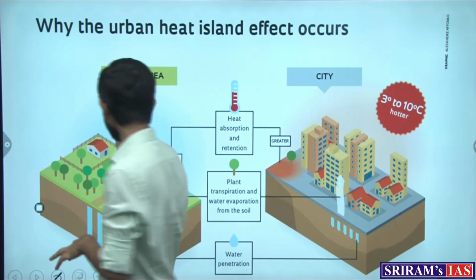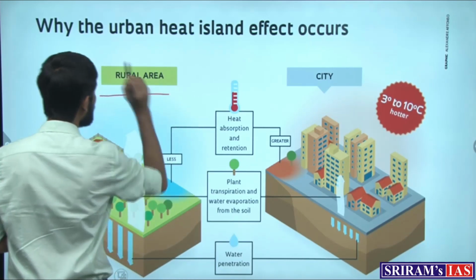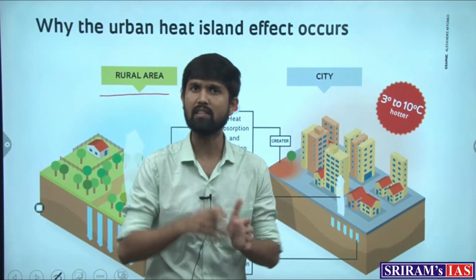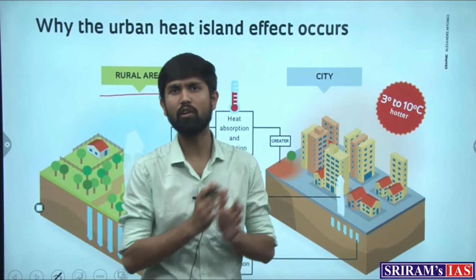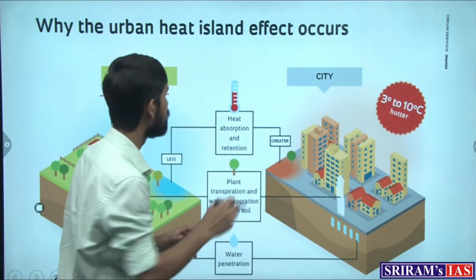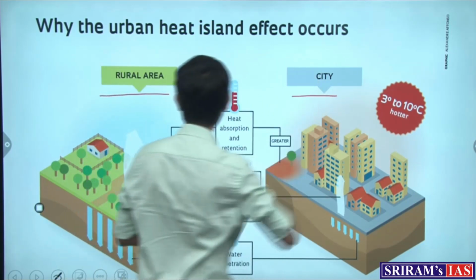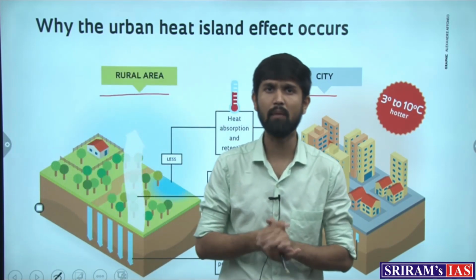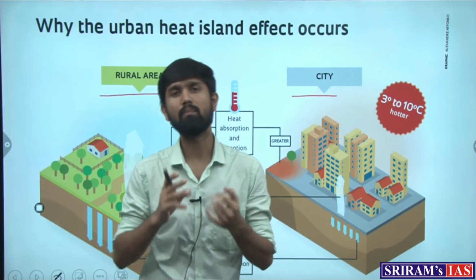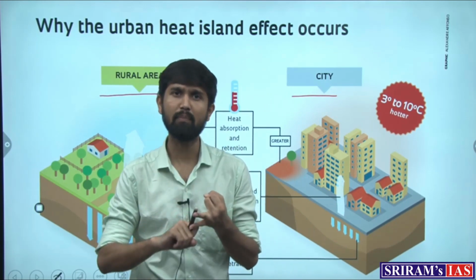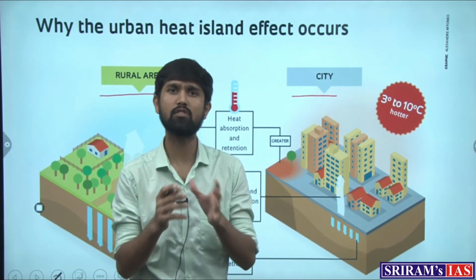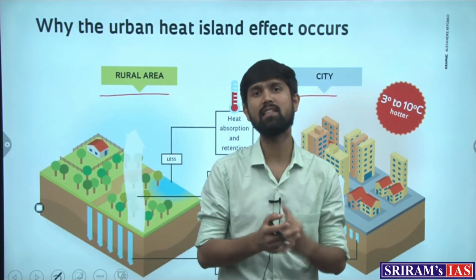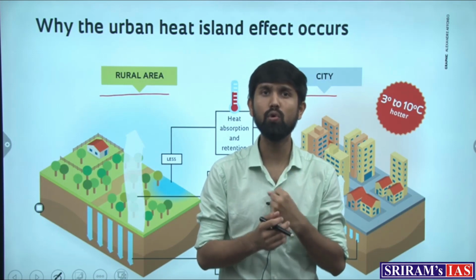One are the rural areas, which generally do not have much impact of urban development, right? Of the new age buildings, the concrete roads, the lessening of trees and parks. This phenomenon is more visible in the city only and not in the rural areas. So what happens when these kinds of areas develop, the surfaces that get developed, be it the concrete roads, the high buildings, the close compact concrete buildings, is that they trap heat inside them and are unable to cool down faster.